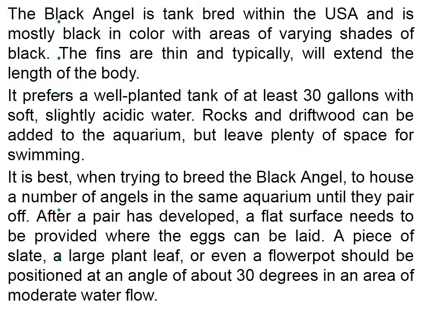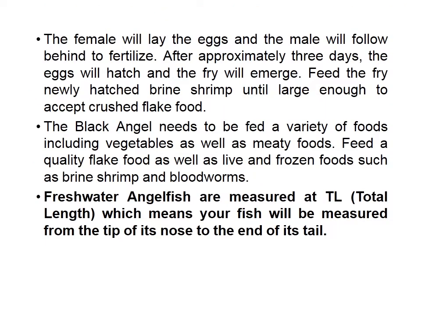It is best, when trying to breed the black angel, to house a number of angels in the same aquarium, and once they pair among themselves, you can easily remove them to a breeding tank. After a pair has developed, a flat surface needs to be provided where the eggs can be laid. A piece of slate, a large plant leaf or even a flower pot should be positioned at an angle of about 30 degrees in an area of moderate water flow. The female will lay the eggs and the male will follow behind to fertilize.